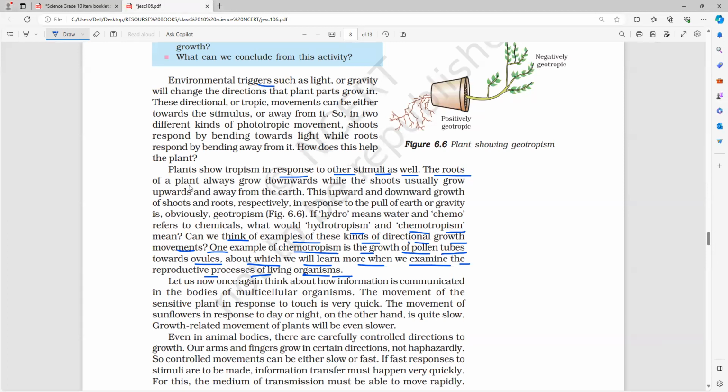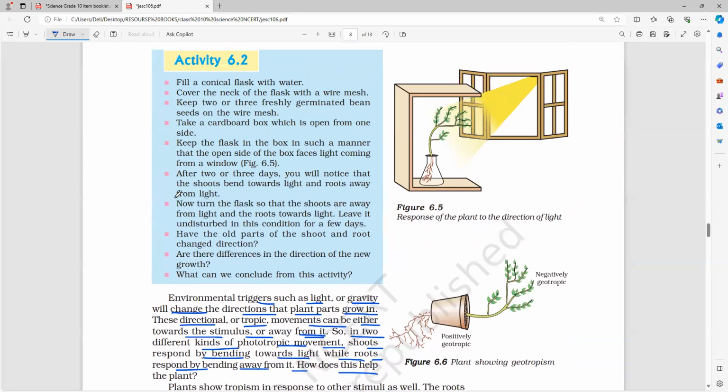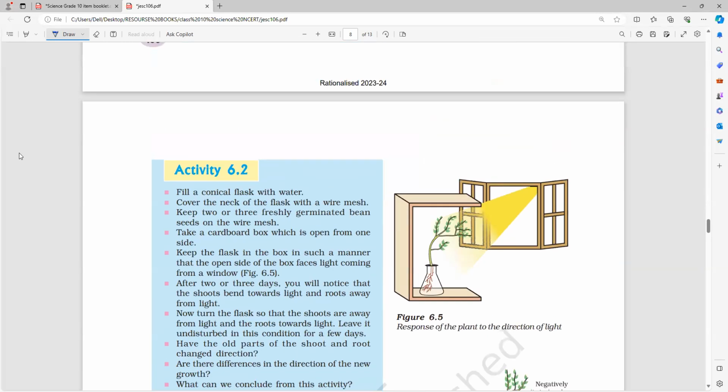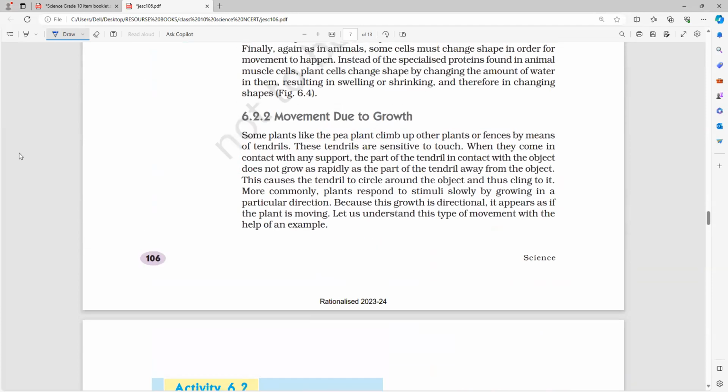The environmental triggers such as light and gravity will change the direction that plant parts grow in. So these directional or tropic movements can be either towards the stimulus or away from it. In phototropic movement, shoots respond by bending towards the light, while roots respond by bending away from it. So the plants' growth is also supported by the stimulus.